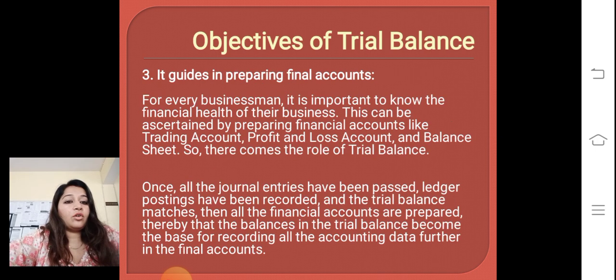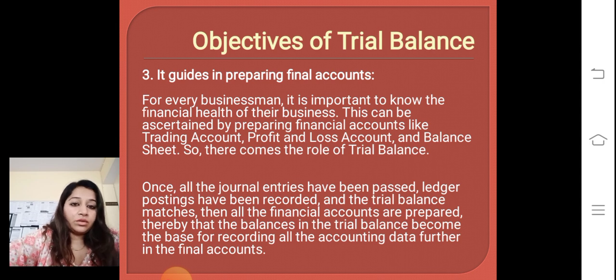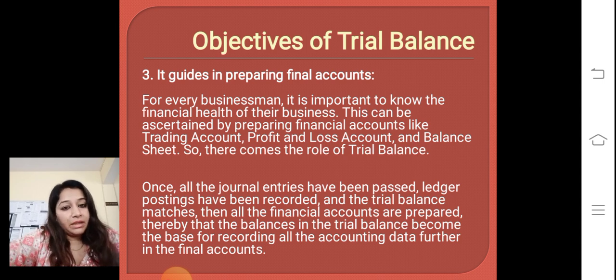Third objective of trial balance is it guides in preparing final accounts. For every businessman, it is important to know the financial health of the business. This can be ascertained by preparing the financial accounts, that is trading account, profit and loss account and balance sheet. So there comes the role of trial balance.